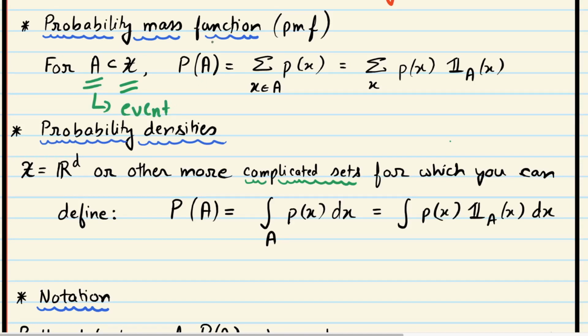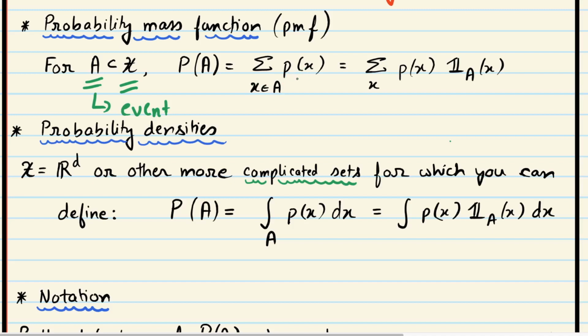A probability mass function assigns a probability mass P to each element in this event, whereby the whole event gets probability which is the sum of all the Px. Okay, that's something which you may be familiar with. So this Px is the probability mass function. It puts a probability mass on each X. For example, if this universe X is just the coin toss, so it's just heads and tails, then X can either take the value heads, which has some probability 0.1, let's say, and then tails will have probability 0.9. And so this Px can have those probabilities 0.1 or 0.9.